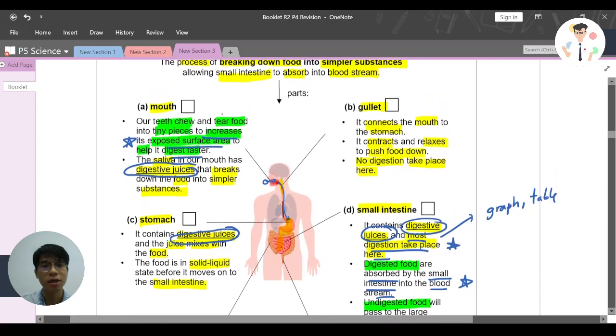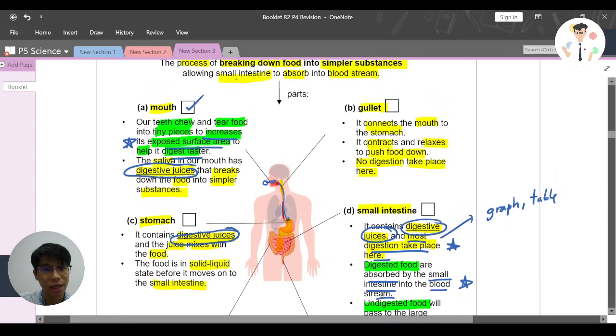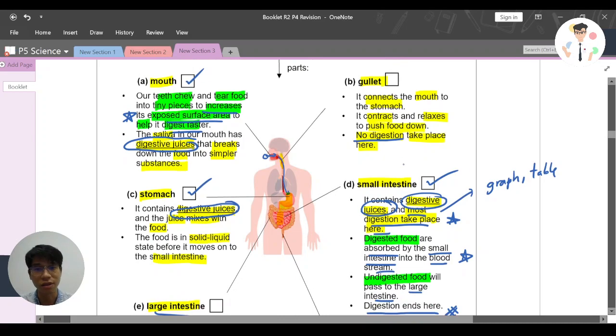Can I request you to put a tick here? A, mouth, you put a tick. C, stomach, you put a tick. D, small intestine, you put a tick. These are the three parts where digestion happens. Does digestion happen in the gullet? No, no digestion takes place here.